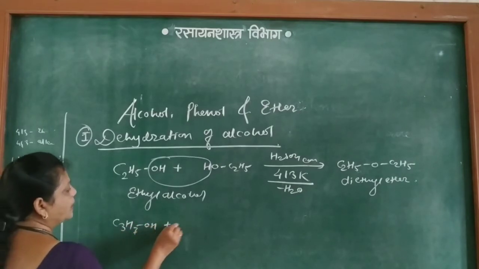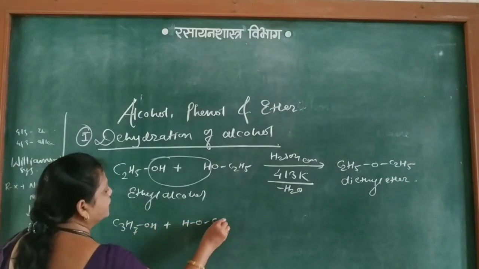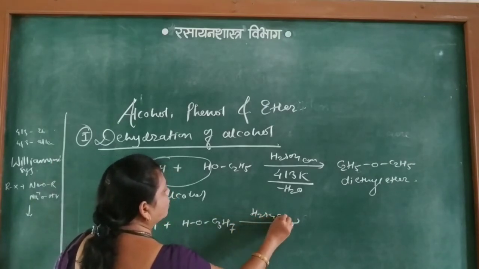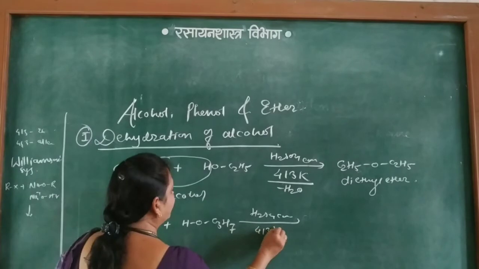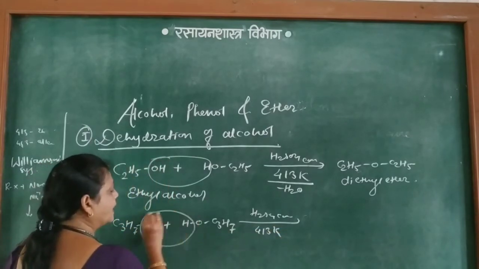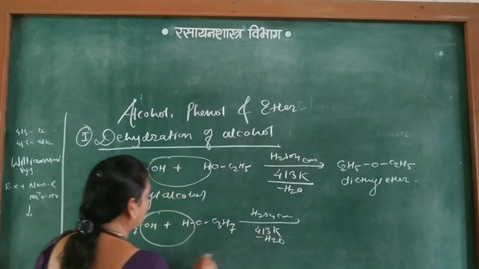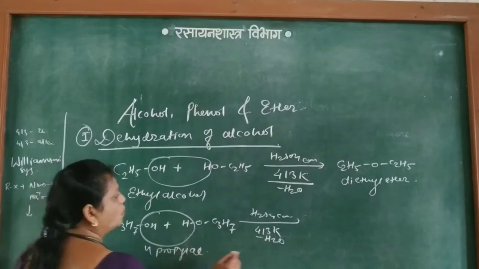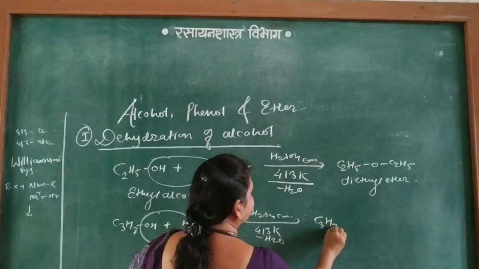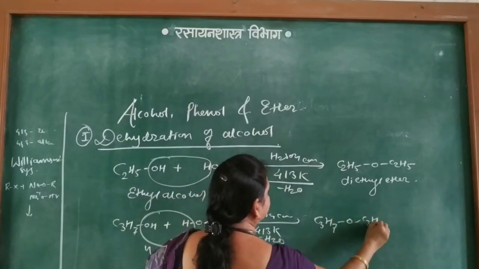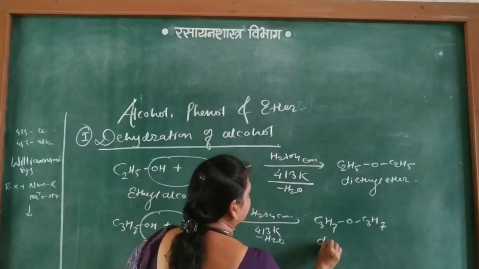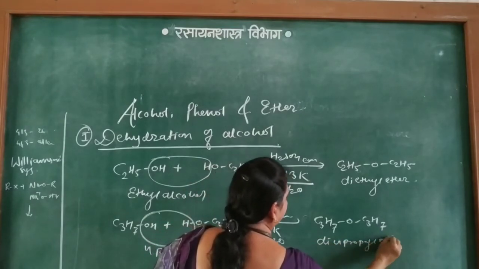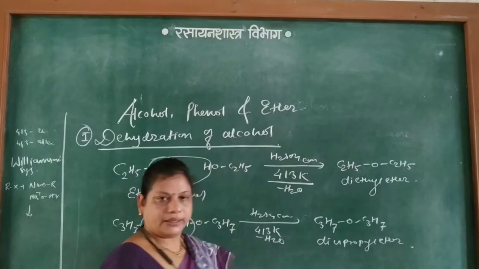Again, C3H7OH plus HOC3H7, again in presence of concentrated sulfuric acid at 413 Kelvin. Again dehydration, that is minus H2O, and propyl alcohol forms C3H7OC3H7, and this is called di-n-propyl ether.